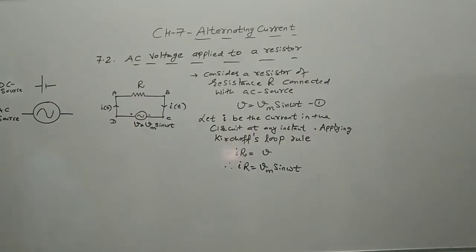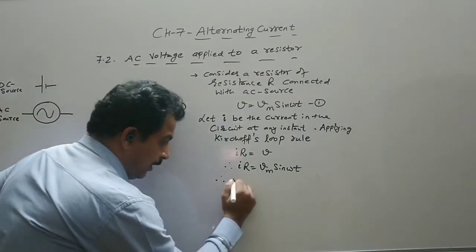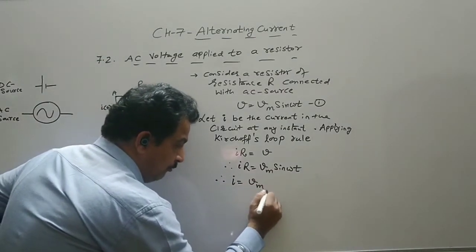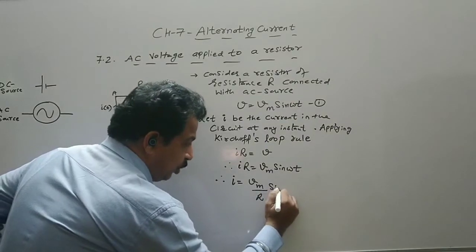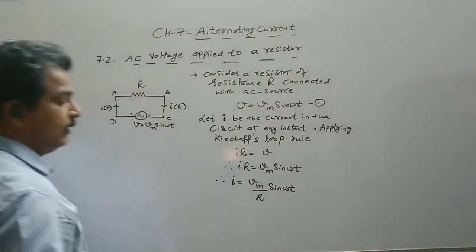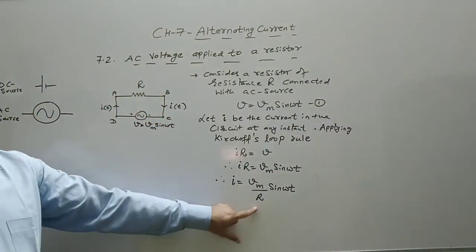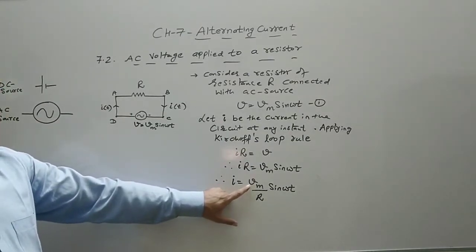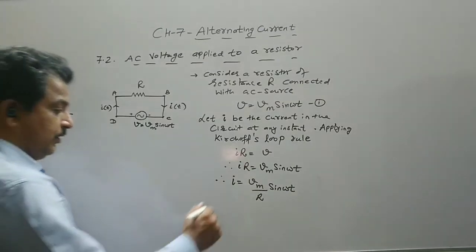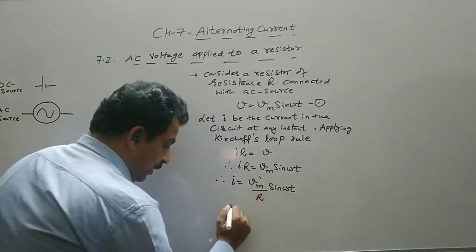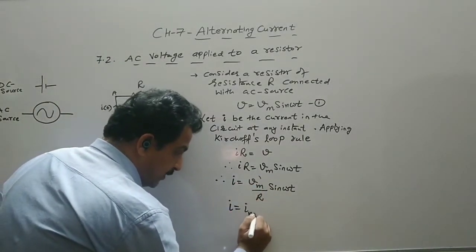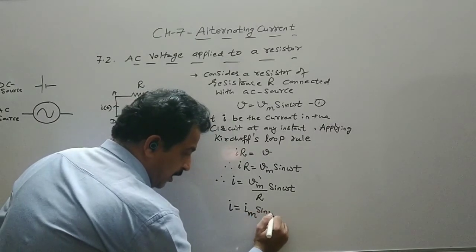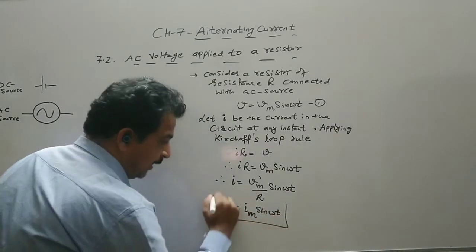So now we have to find out the current flowing in the circuit. Therefore I is equal to Vm upon R sin of omega t. Now R is a constant of proportionality that we know. Vm is a maximum value that is fixed. So this term Vm upon R is known as the maximum current in the circuit, Im.